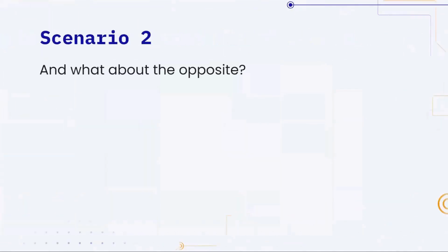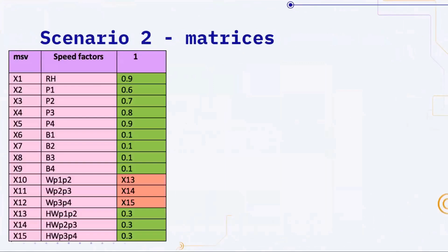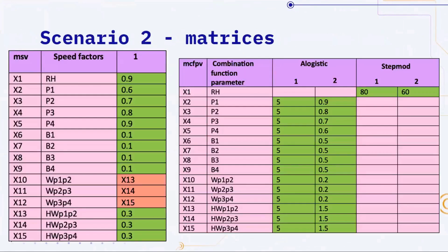And then for scenario 2, we wanted to know what would happen if the opposite occurred, where people were less interested. And this was done in the same manner by changing both the speed factors and the threshold for person 1 to person 4. And we changed the exact same matrices, the speed factor and the combination function parameter, but we changed it in the opposite manner. So now the speed factor for person 1 started at 0.6 and increased by 0.1 all the way to person 4. And then again, we did the thresholds in the opposite manner. So person 1 now started at 0.9 and then decreased by 0.1.